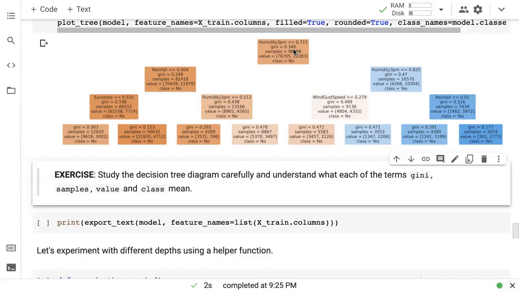So whenever you reach a leaf node, you return the class of that leaf node. Similarly, now you check humidity, rainfall, humidity, and you get to this point, you return no. So it seems like a lot of these have no. And so in a lot of cases, as you go along this decision tree, you will end up at no. But there are certain cases where you will end up at yes.